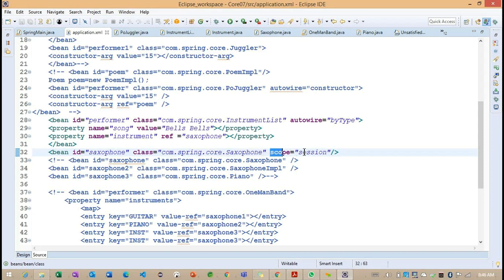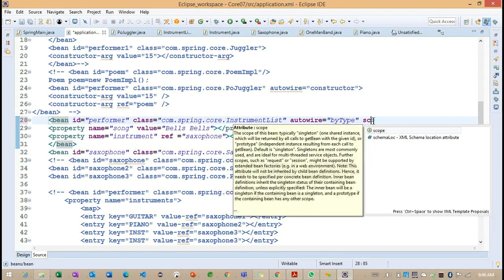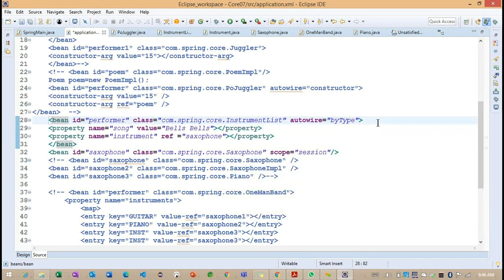Yes, if we want to define the same scope for multiple classes, you can define it there also. Just for understanding, I'm defining this example. Wherever we want to create multiple objects, we can define the scope. At each bean level, we define the scope.